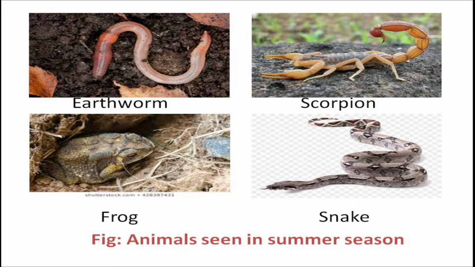You can see here, these are the animals that we see in summer season: earthworm, scorpion, frog and snake. These are the animals that we can see in summer season. Why can't we see them in winter season? Because they cannot live in cold climate. That's why they are seen in summer season.